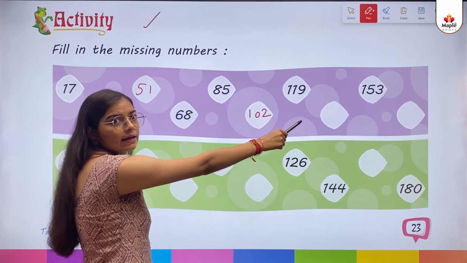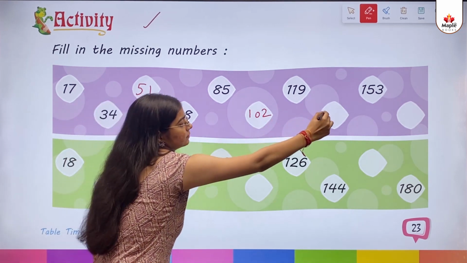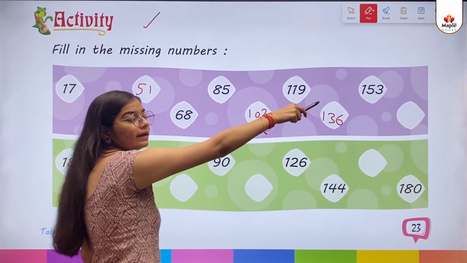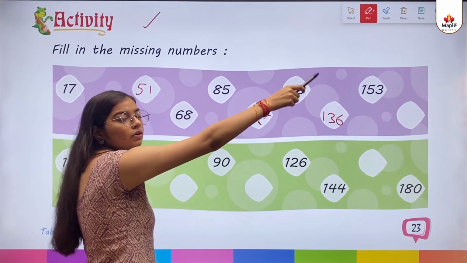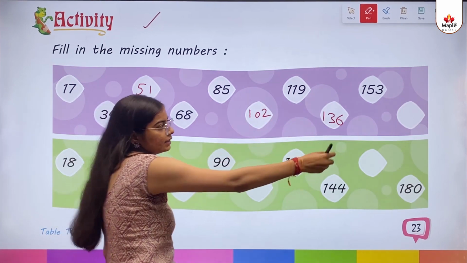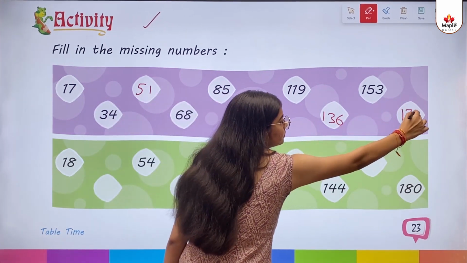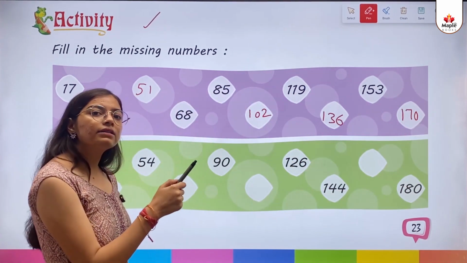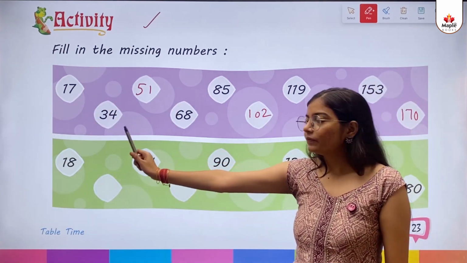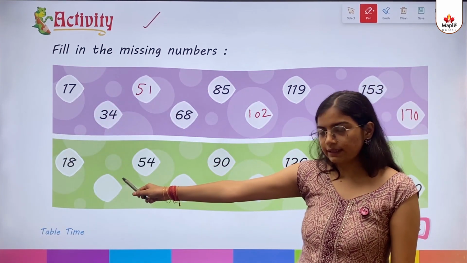17 eights are 136. 17 nines are 153. So already written here. 17 tens are 170. Is this much clear, kids? Now the 18 table. 18 ones are 18. 18 twos are 36.